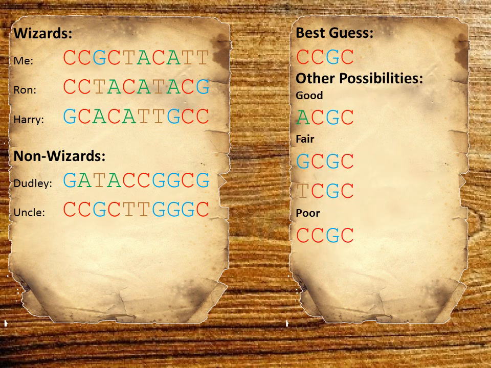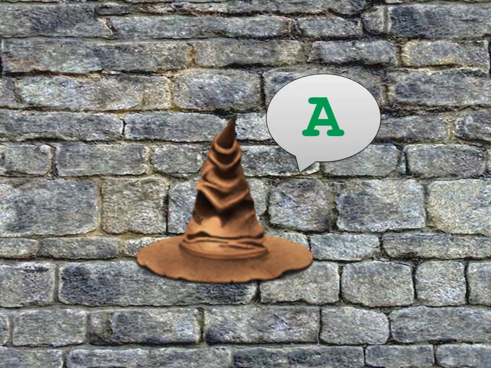To select what her new guess should be, she wrote the 4 possible letters on pieces of paper and put them into the sorting hat. She put in more pieces for guesses that were a better match, like A, and fewer pieces for guesses that were a worse match, like C. She then proceeded to pull the letter out of the hat. Now that she had a new guess, she could repeat the sampling procedure of the next letter to try to improve again.